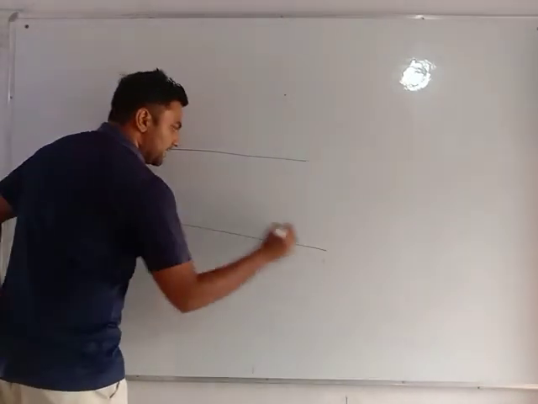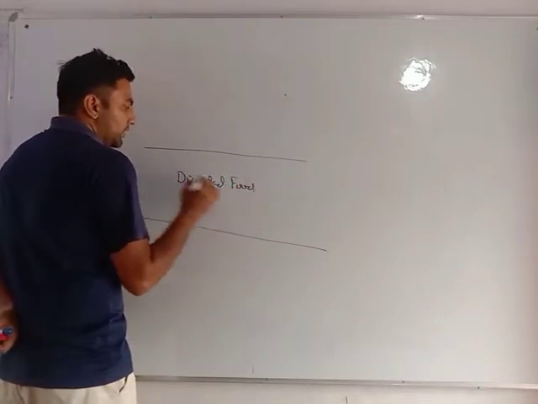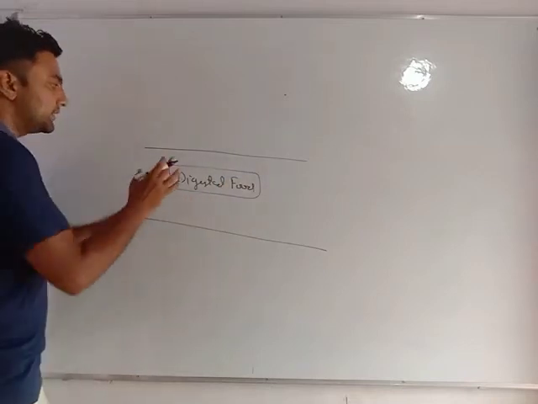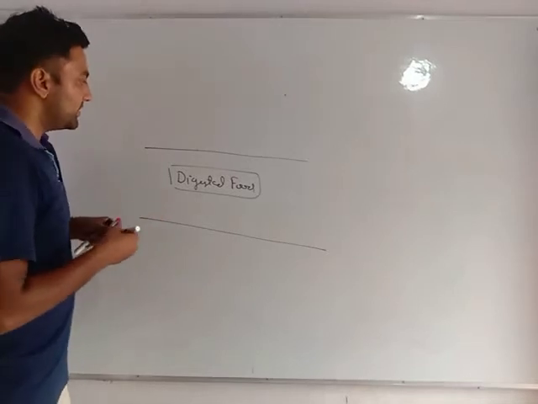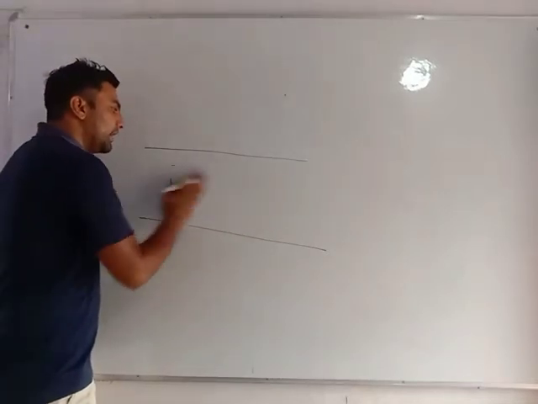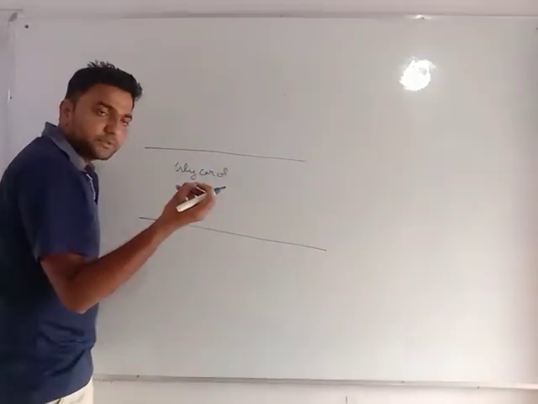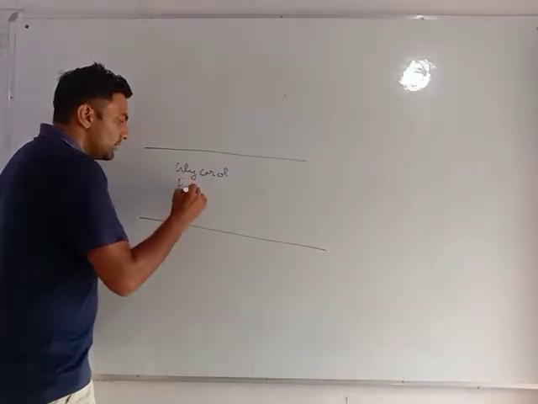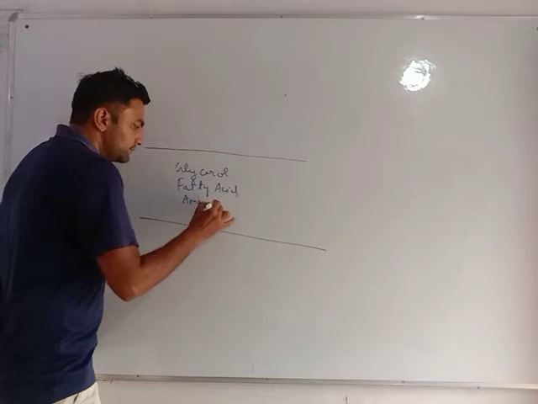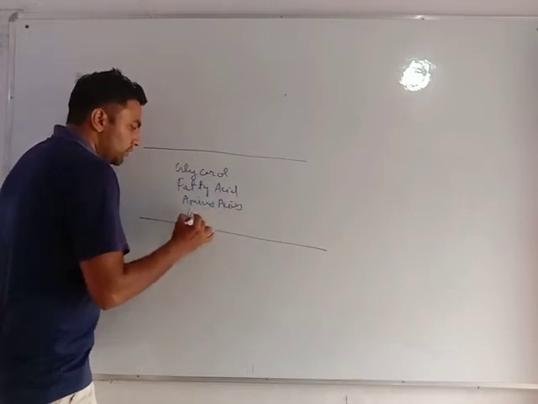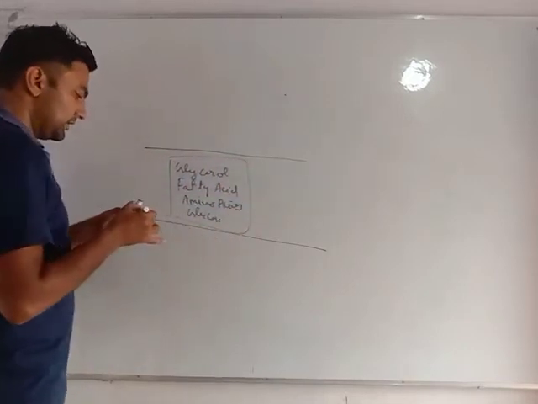This is my small intestine, and here is the digested food, meaning the things my body requires after the digestion process: glycerol, fatty acids, amino acids, and glucose.